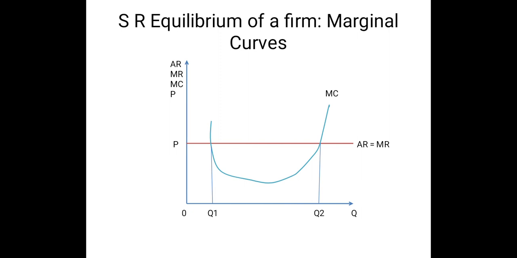So these 2 points seem to be points of equilibrium. But if there are 2 equilibrium points, then the problem of uniqueness comes. So we have to rule out one point and keep just one point as the equilibrium point, and for that we need to introduce the second order differentiation.